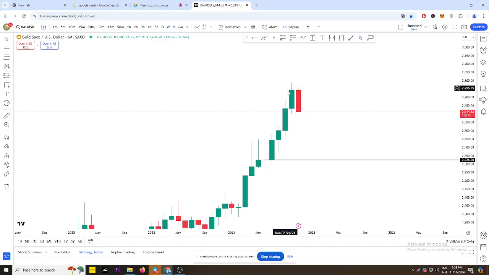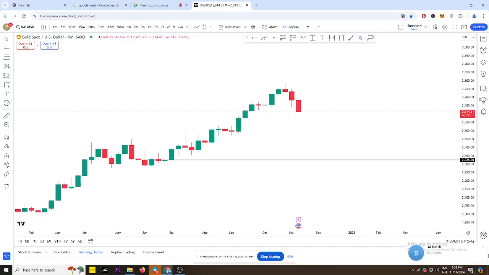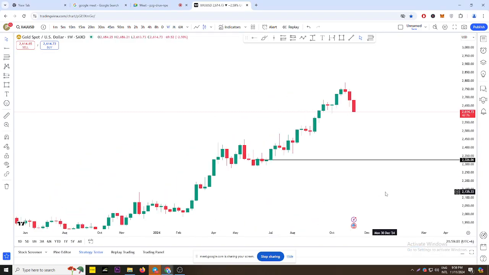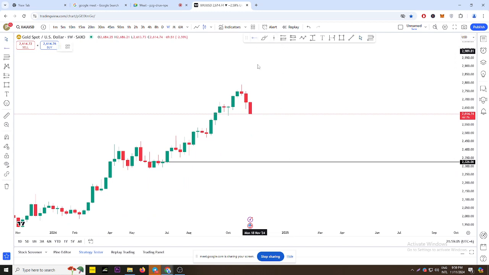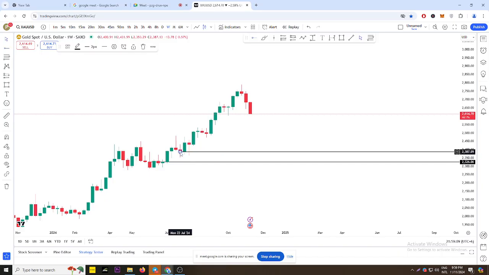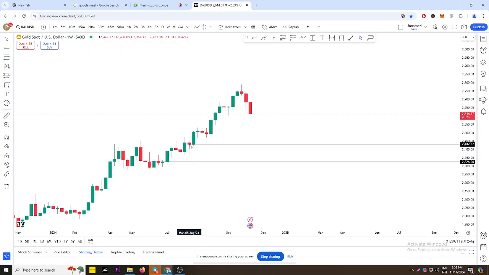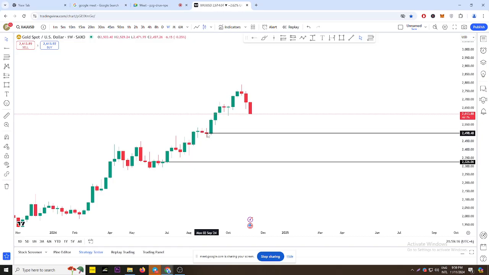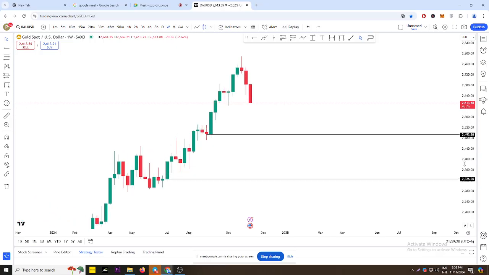Now if you go to weekly, you have this V level which is not fresh, another V level which is not fresh, this A level which is fresh, and this V level which is also fresh.